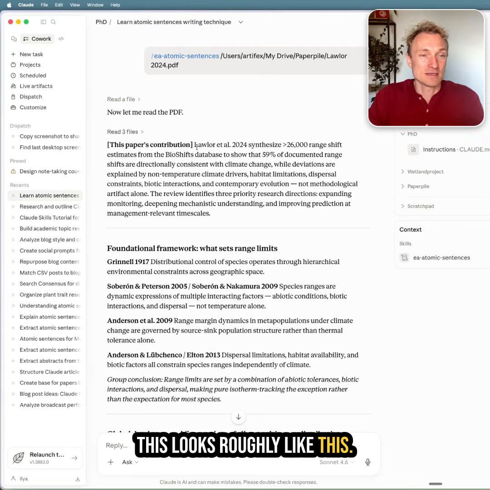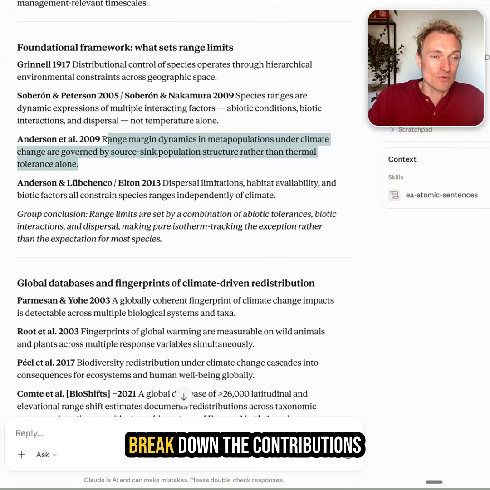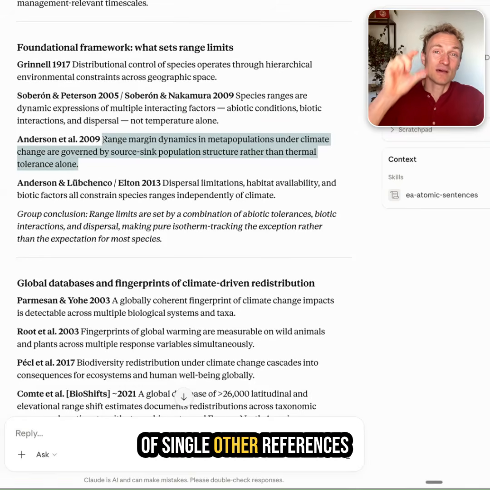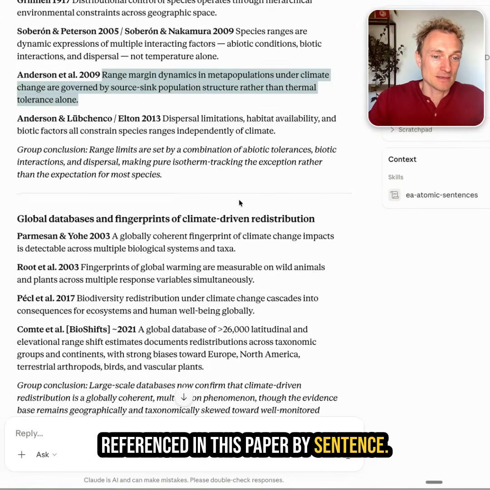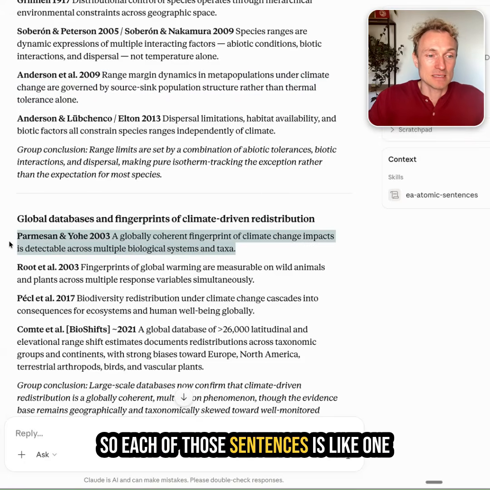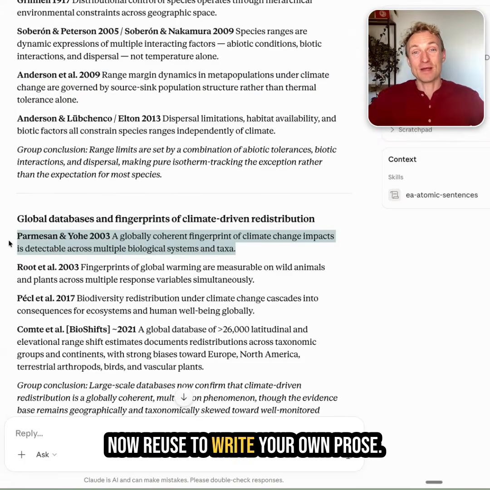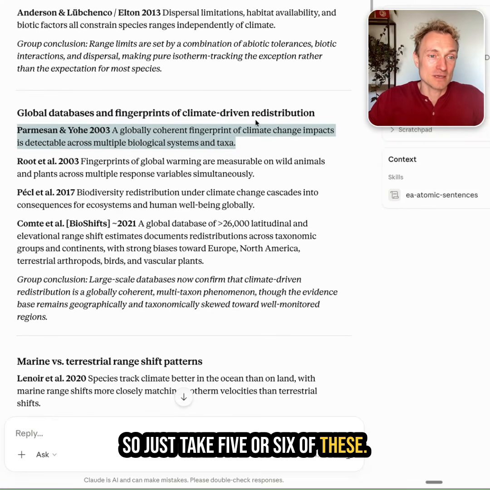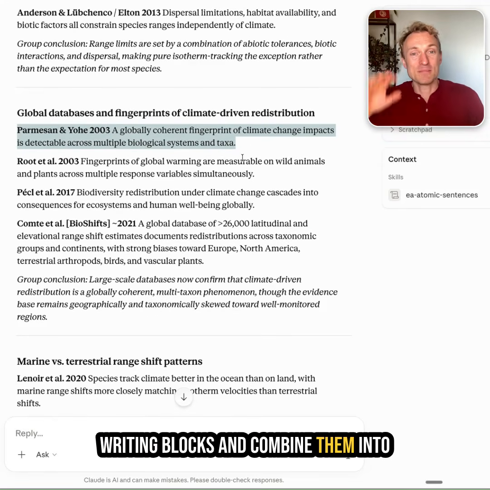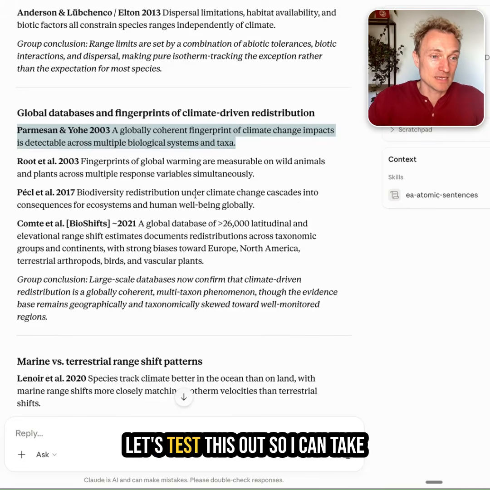This looks roughly like this. First, it will give you a brief summary of the contribution, but then it will break down the contributions of single other references referenced in this paper by sentence. So each of those sentences is like one particular building block that you can now reuse to write your own prose. So just take 5 or 6 of these writing blocks and combine them into something that can be your paragraph. Let's test this out.